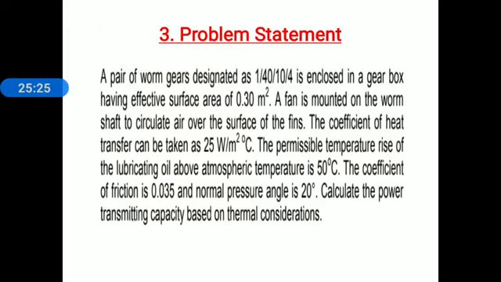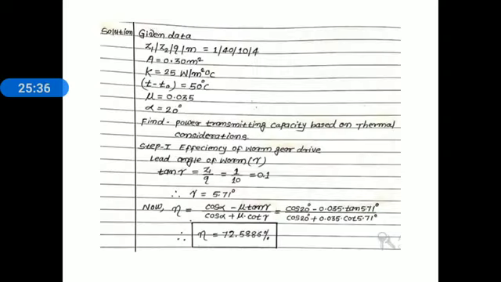Here read this again. The permissible temperature rise of lubricating oil above the atmospheric temperature is 50 degrees, means T minus TO is equal to 50 degrees Celsius. Coefficient of friction mu is equal to 0.035. Normal pressure angle alpha is equal to 20 degrees, and here we determine power transmission capacity based on thermal consideration.